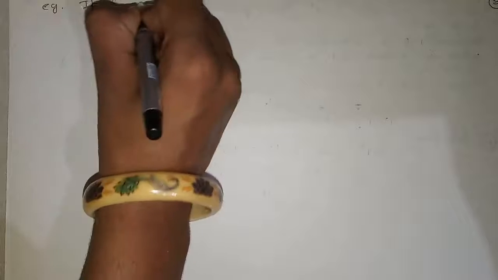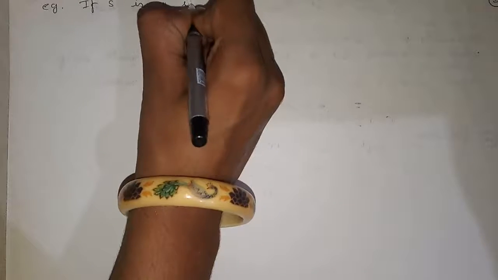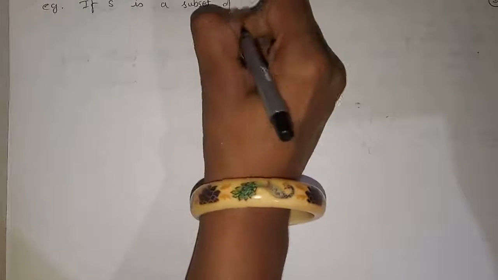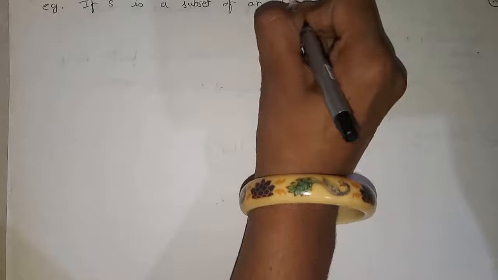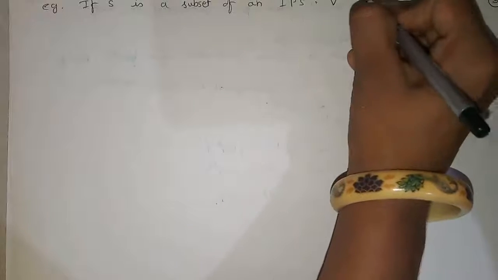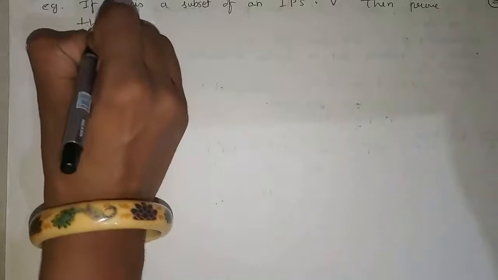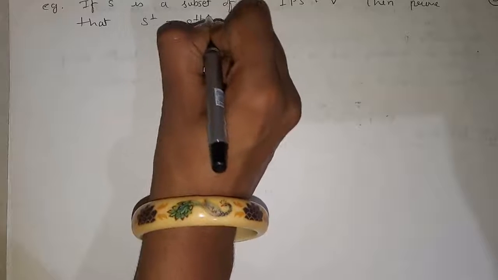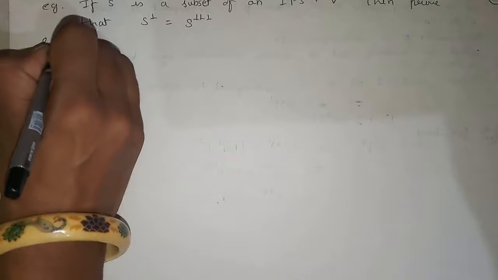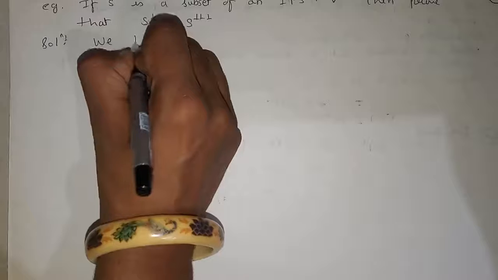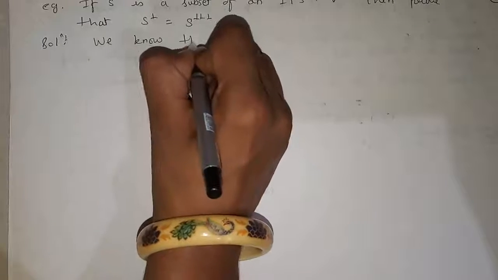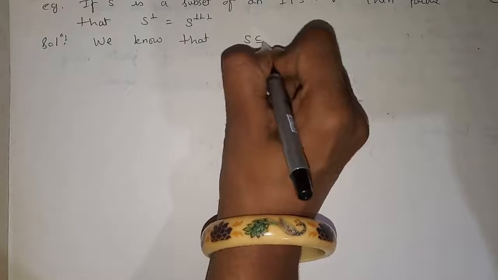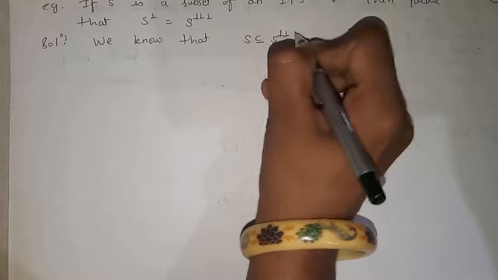Next example: if S is a subset of an inner product space V, then prove that S complement is equal to S triple complement. Solution: we know that S is contained in S double complement.